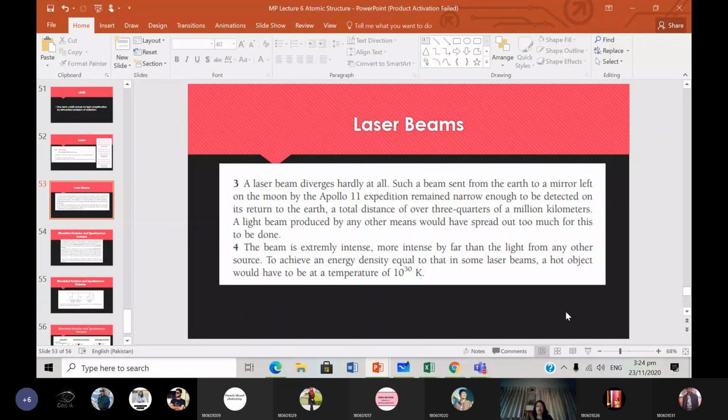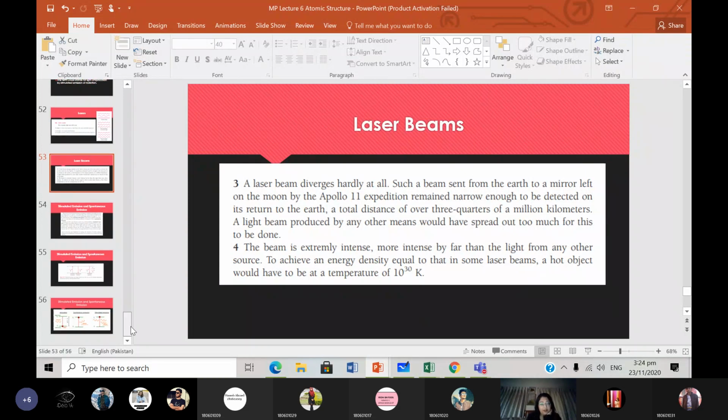Energy density means the power per unit area, or energy per unit area or per unit volume, depending on whether you're considering the surface density or the volume density. So basically, laser beams have a very high intensity. For an object to have intensity similar to that of a laser beam, it should have a temperature of around 10 to the power 30 kelvins. So that is a lot.